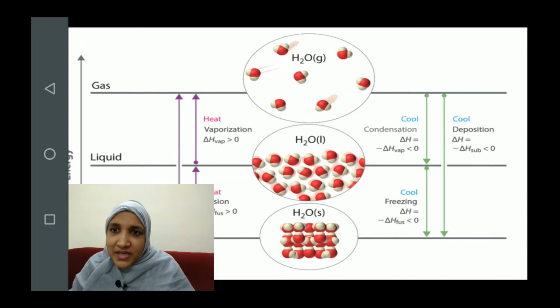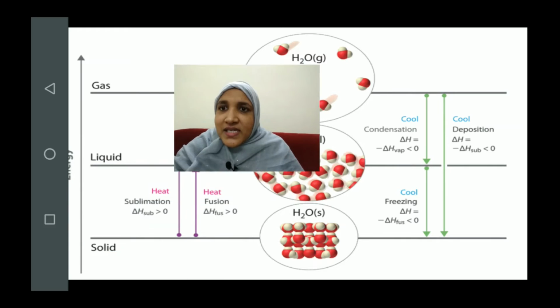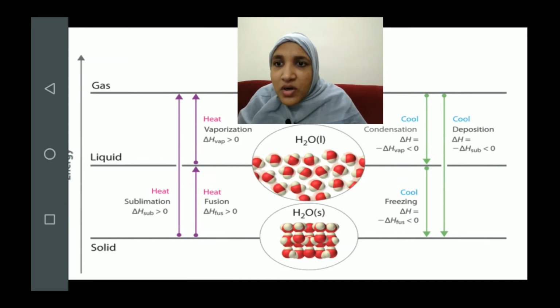Freezing is happening. So what is this freezing? Freezing is the reverse of what? Fusion. You can see the arrows here. Okay, the purple arrow from solid to liquid shows you the fusion, and the green arrow on the right from liquid to solid shows you the freezing.